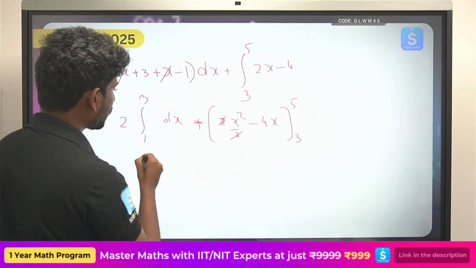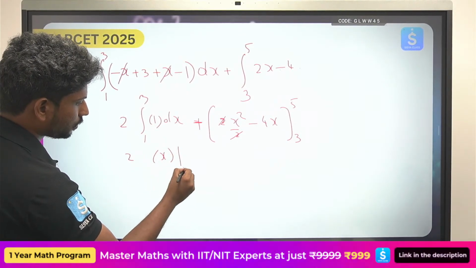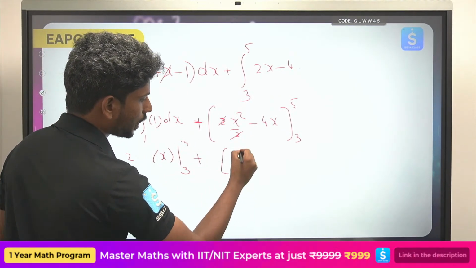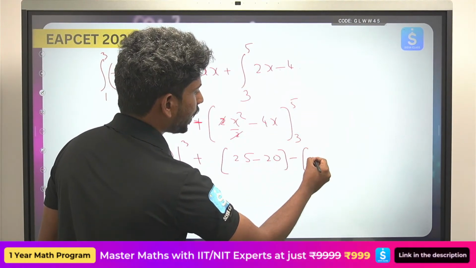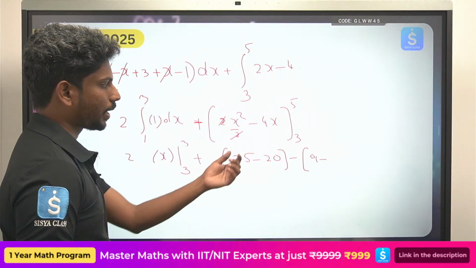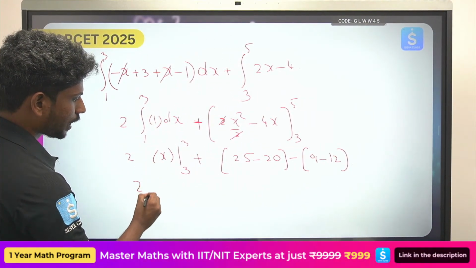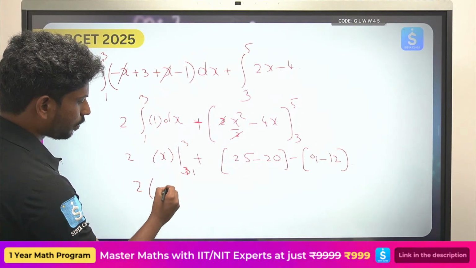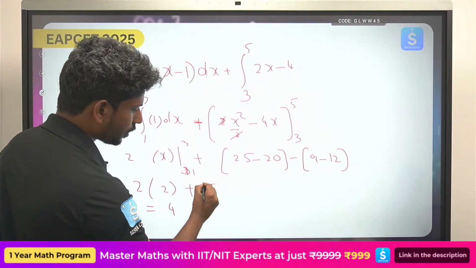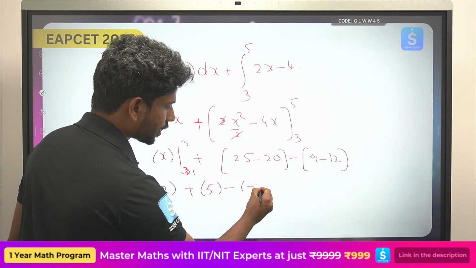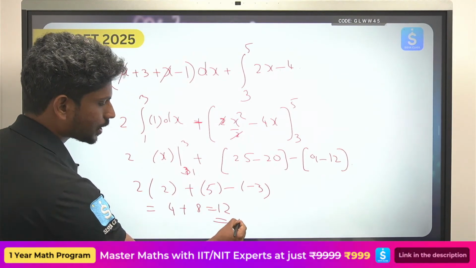So 2 gets cancelled. The integral of 1 dx can be written as x from 1 to 3, plus x square minus 4x at 25 minus 20, minus 9 minus 12. Here you can write it as 2 times, this will be 3 minus 1, 2. So the answer is 4 plus 25 minus 20 is 5, minus 9 minus 12 is minus 3. So 4 plus 5 plus 3 is 8, 8 plus 4 is 12. So the answer is 12.